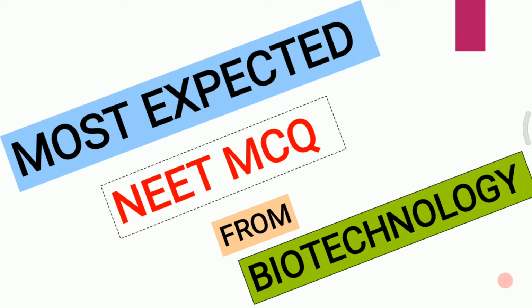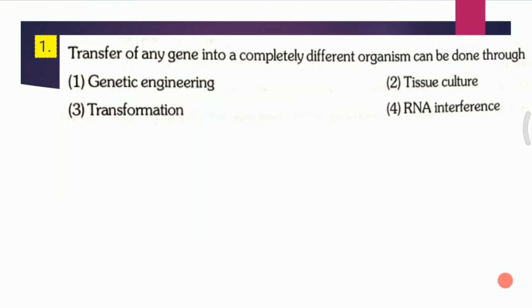The first question is: transfer of any gene into a completely different organism can be done through first, genetic engineering, second, tissue culture, third, transformation, fourth, RNA interference. Answer for this question is the first one, that is genetic engineering.